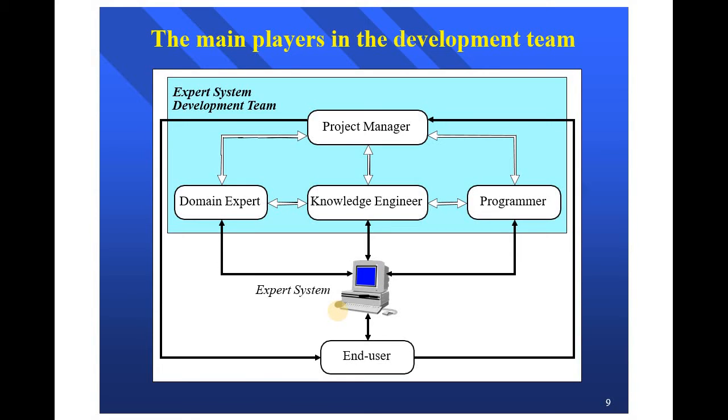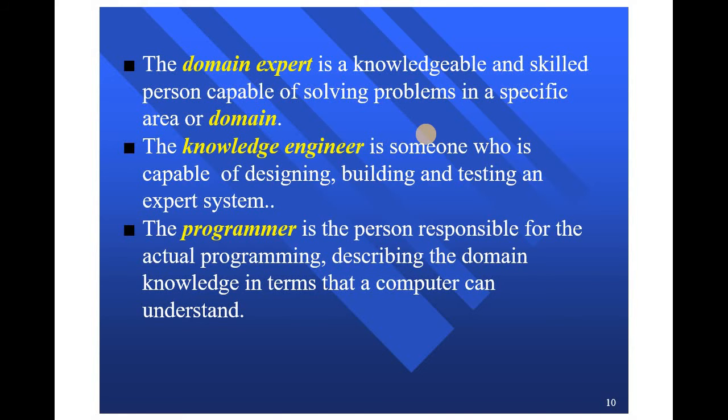Next we have to look into the main players in the development team. This is the structure of the development team. Here the end user will be there. They will have an expert system, and the expert system has the domain expert, programmer and knowledge engineer. Then the overall part will be controlled by the project manager. So the first team member is the domain expert. It is a knowledgeable and skilled person capable of solving problems in a specific area or domain. This expertise is to be captured in the expert system.